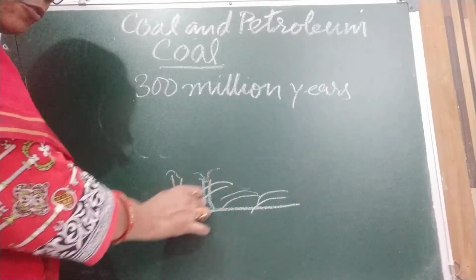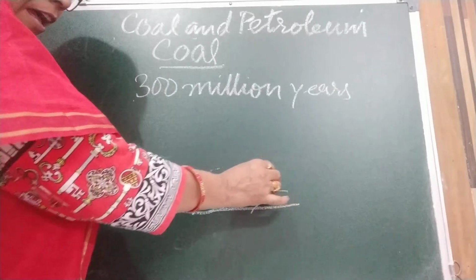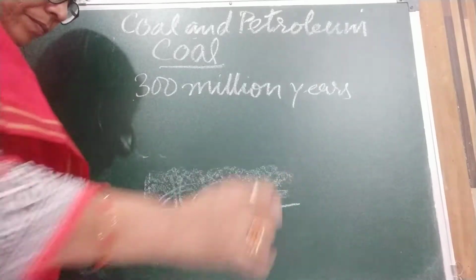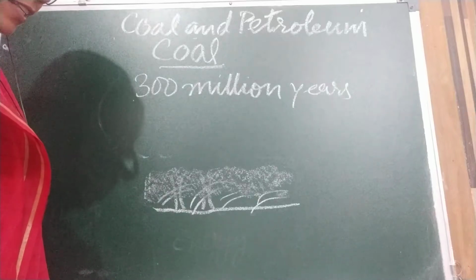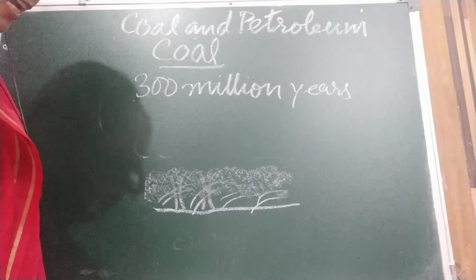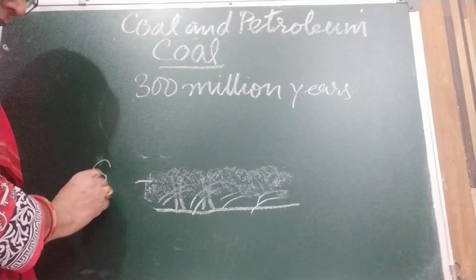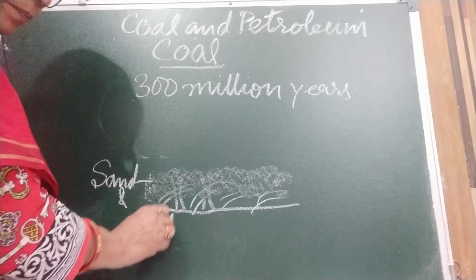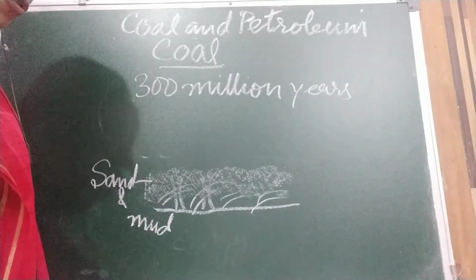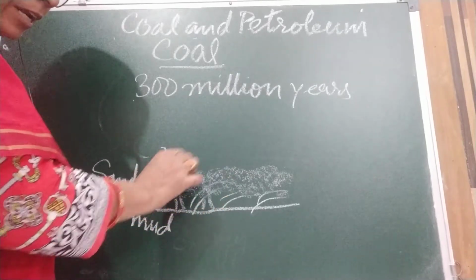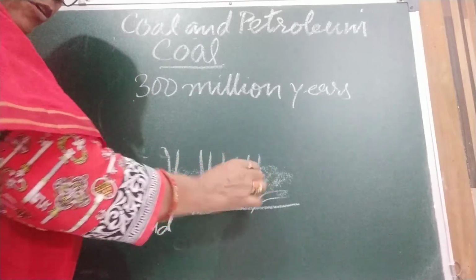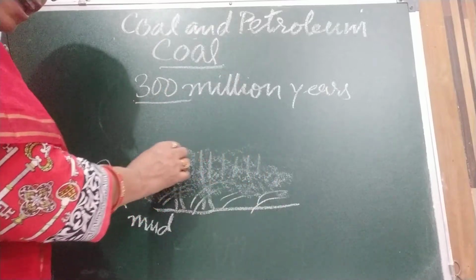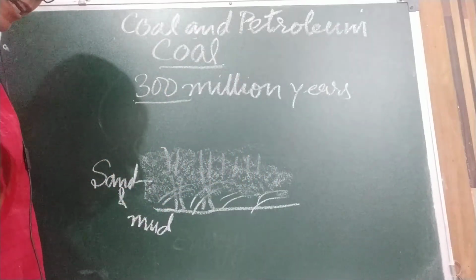Okay, and due to the passage of time, a layer of dust covered this layer. As the trees died, they got covered with sand and mud. More trees grew on this sand and mud. Again they died, because I am telling you this process millions of years back. They fell, these trees, and were covered by sand and mud.